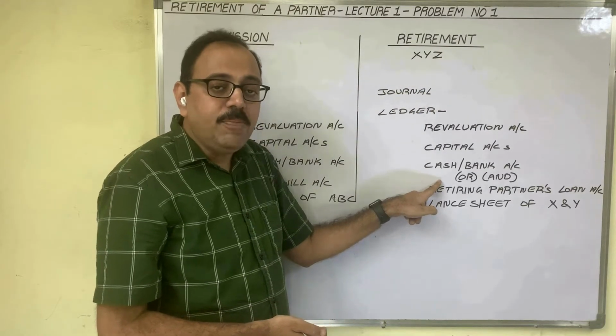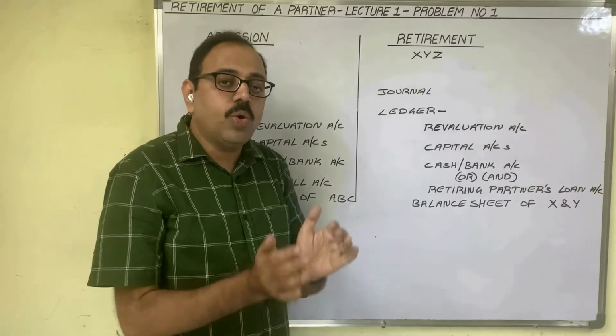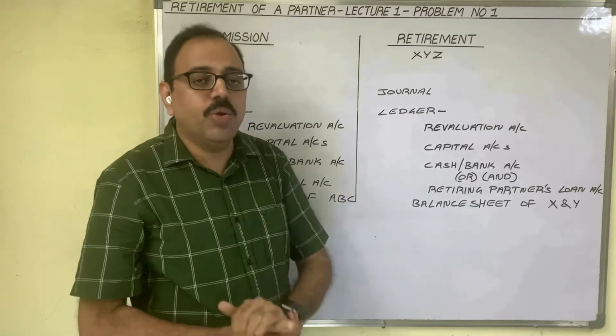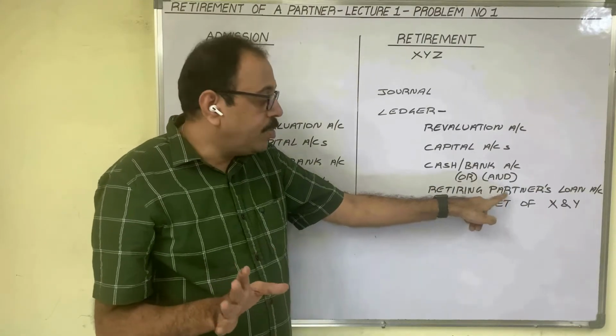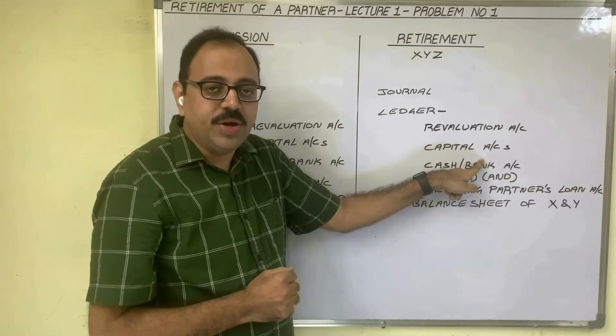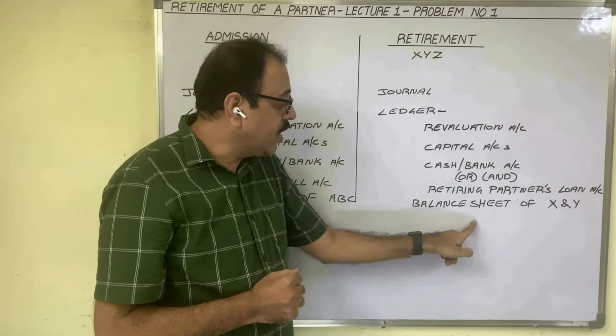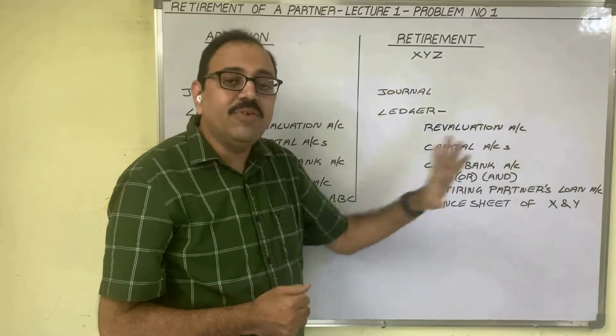and in present problem, to retiring partner, firm is not paying any amount. Our assumption is total due amount is transferred to his loan account. Therefore, Z loan account we prepare. We need not prepare cash account or bank account because no cash is going from the firm. Finally, with the help of this information, we prepare balance sheet of X and Y.